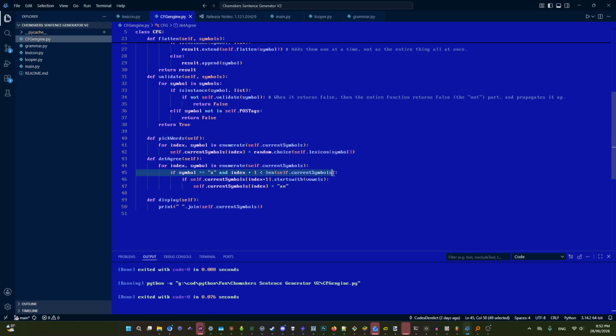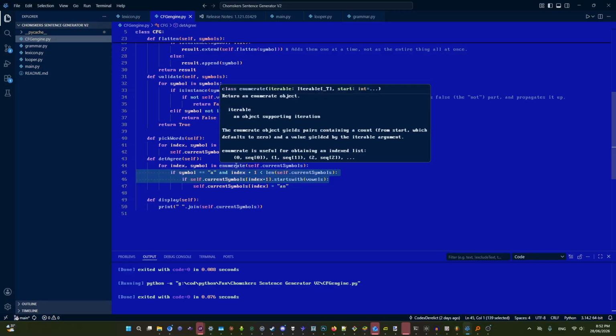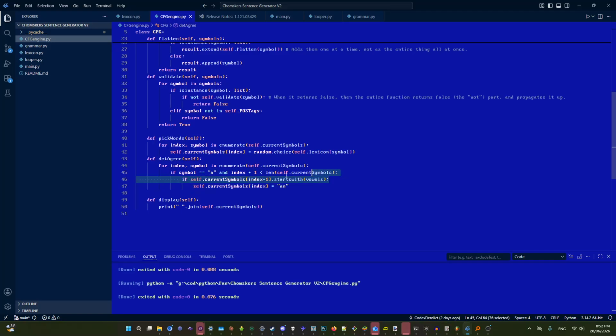All right. And then, agreement. This is one of the most cavemanish solutions to a problem that I've ever seen. It's so unbelievably cavemanish. Just look at this.